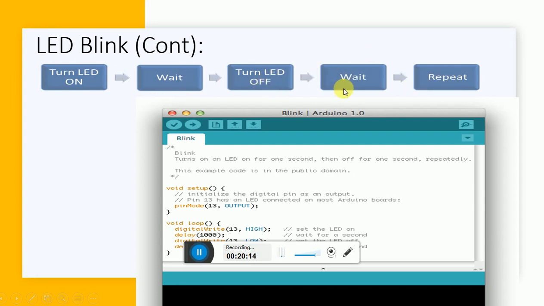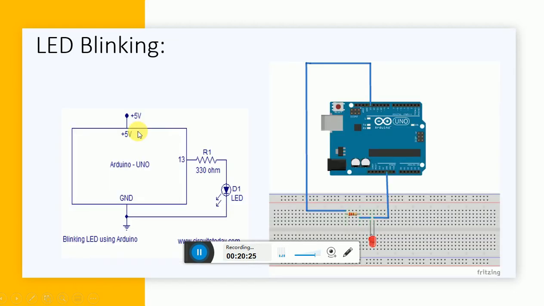So in this way, you will see the continuous blinking. So how are we going to write that in our IDE? First of all, I'll be using pin number 13. Pin number 13 is a digital input output pin on which I'm going to connect an LED. An LED is nothing but an output device.